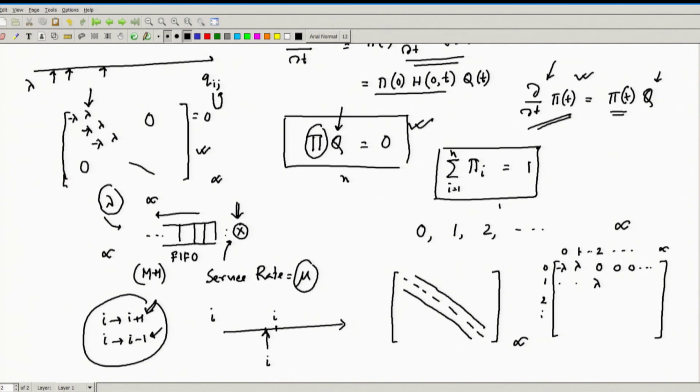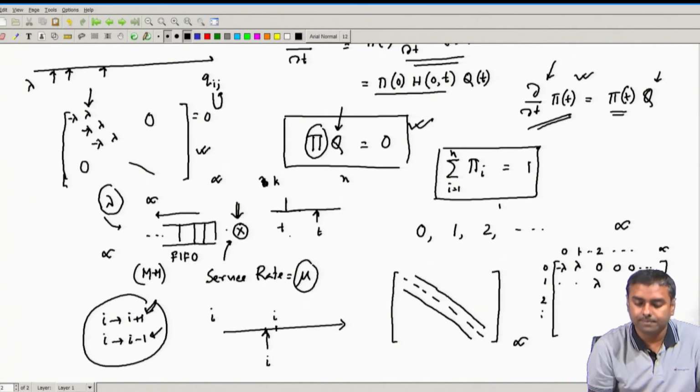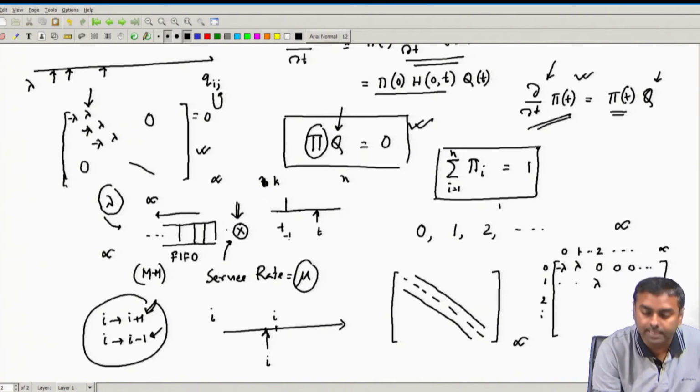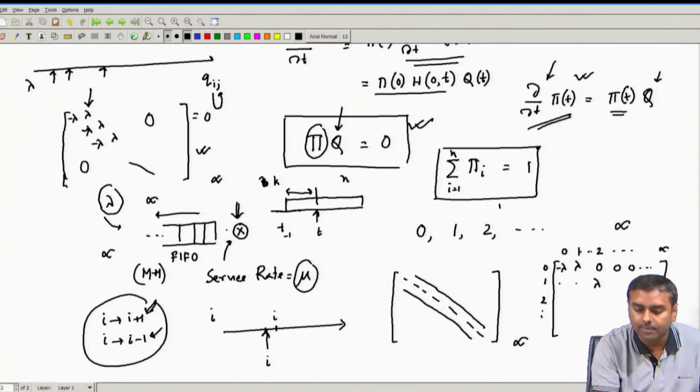Let us see what is happening in the server. Suppose I am at time t, the server might have taken the nth customer, or let us say the kth customer, at some earlier time, let us call that t minus 1. Some earlier time it has taken that customer and it is servicing it. At time t I see that it has serviced some amount of time. What is the residual time?